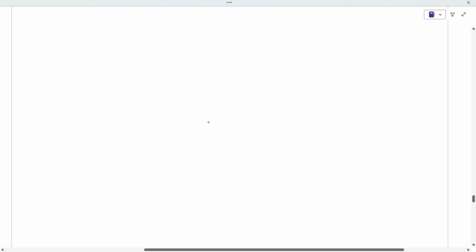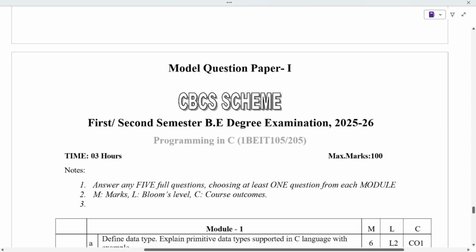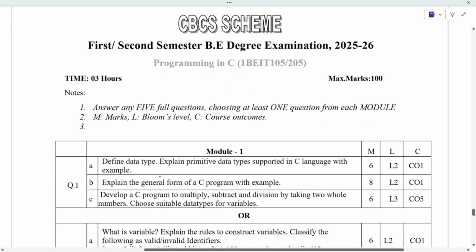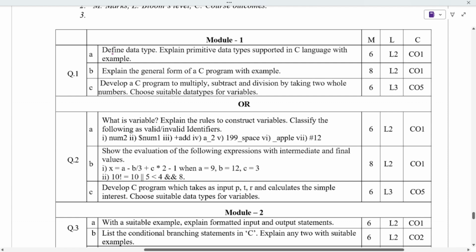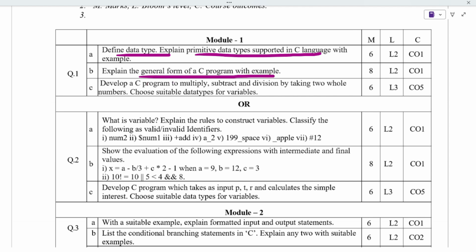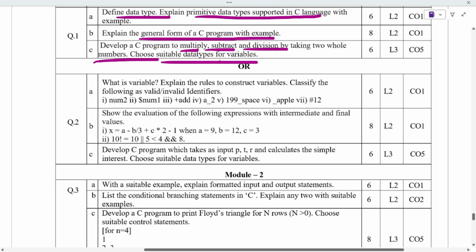Next, if we come to the next subject, that is programming in C, define data type. We have to define it, the primitive data types that are supported, and the general form of a C program. And a C program to multiply, subtract, divide by taking two whole numbers. We can choose any suitable data type. They have not mentioned whether we have to choose integer or any data type, we can use any.